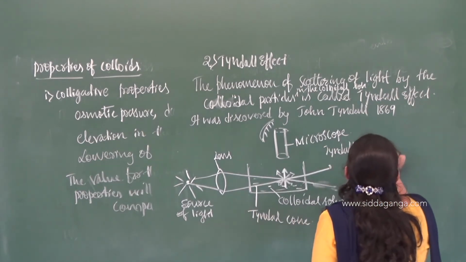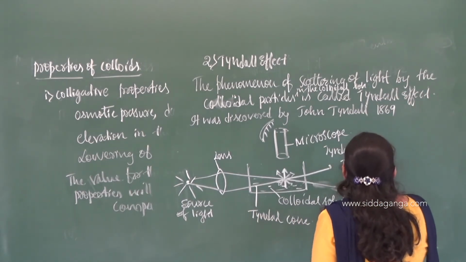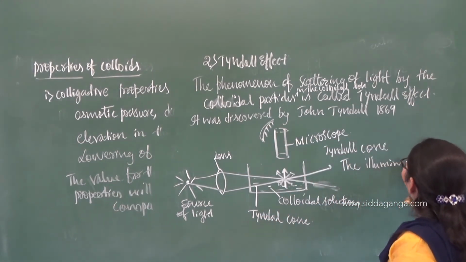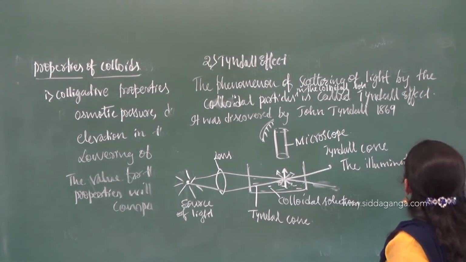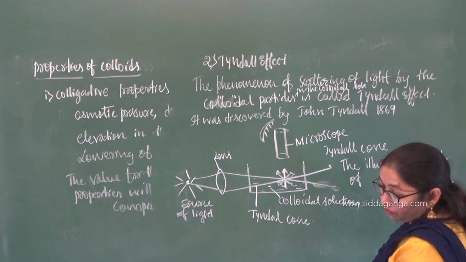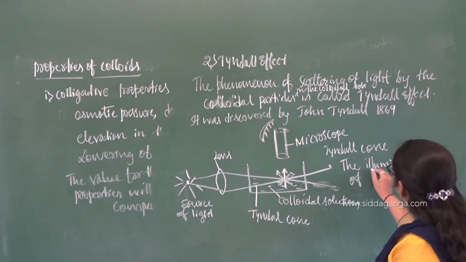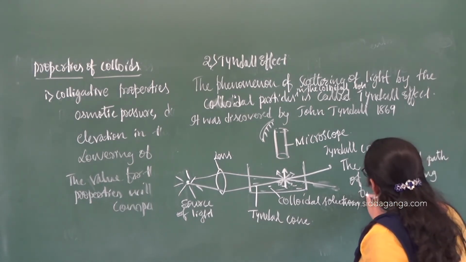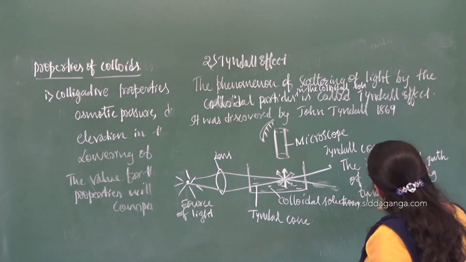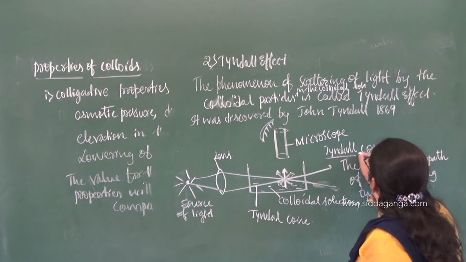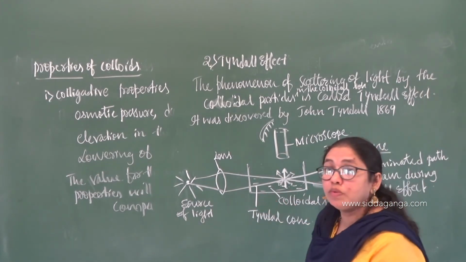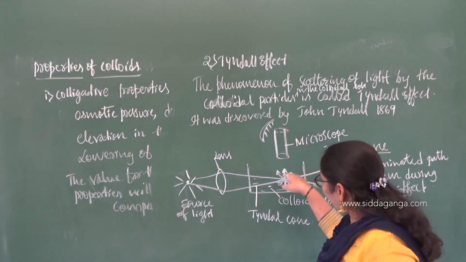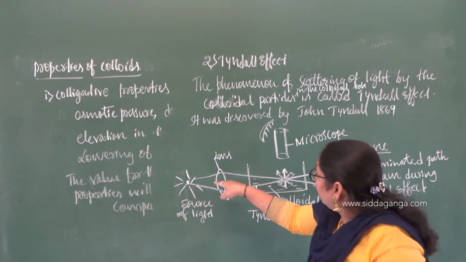Tyndall cone: the illuminated path of the beam during the Tyndall effect is called the Tyndall cone. You look at this one, the cone. So the illuminated path of light is called the Tyndall cone, and it will be visible only when you view at a right angle to the light passed.